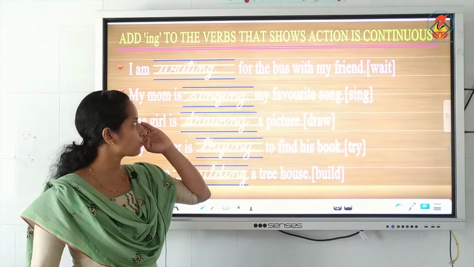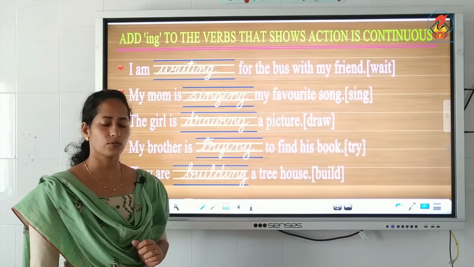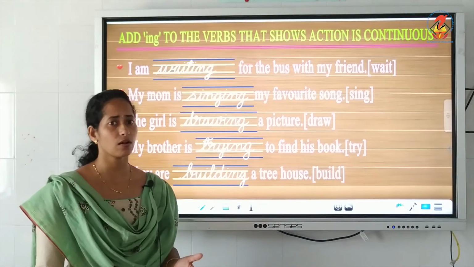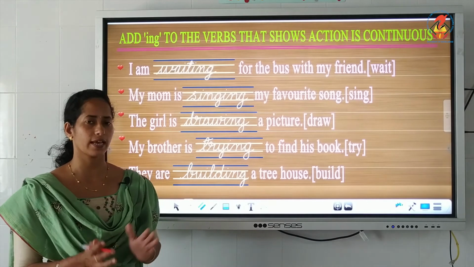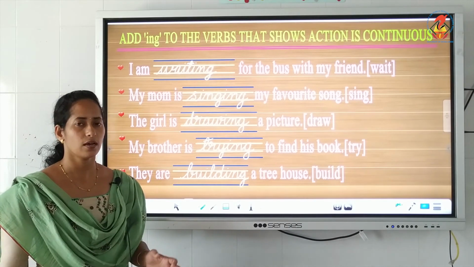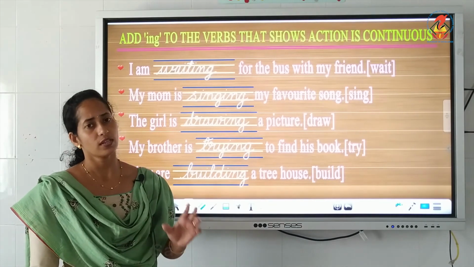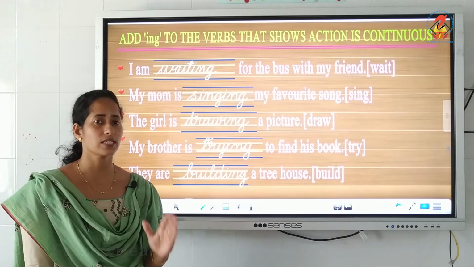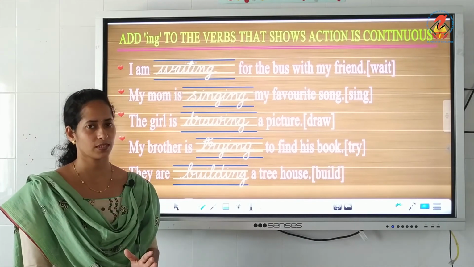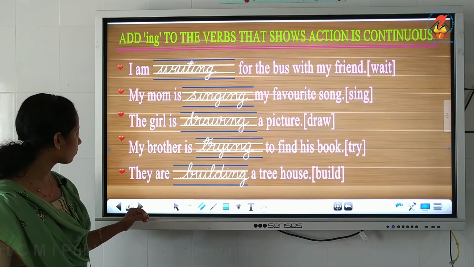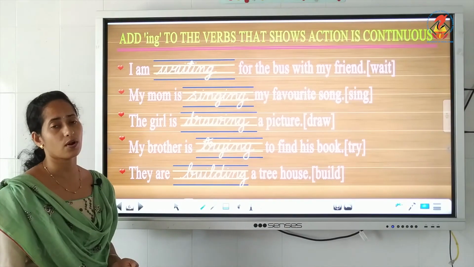So here, as in the heading, you have to use only ing in this set of sentences. For the exams, we'll be mixing up the sentences, with ed sentences where you have to add ed, and also ing and also simple present tense. So there you have to be very careful. Read the sentence twice or thrice before you answer. Then only the concept will be clear for you. So try more on it, practice more on the activities.